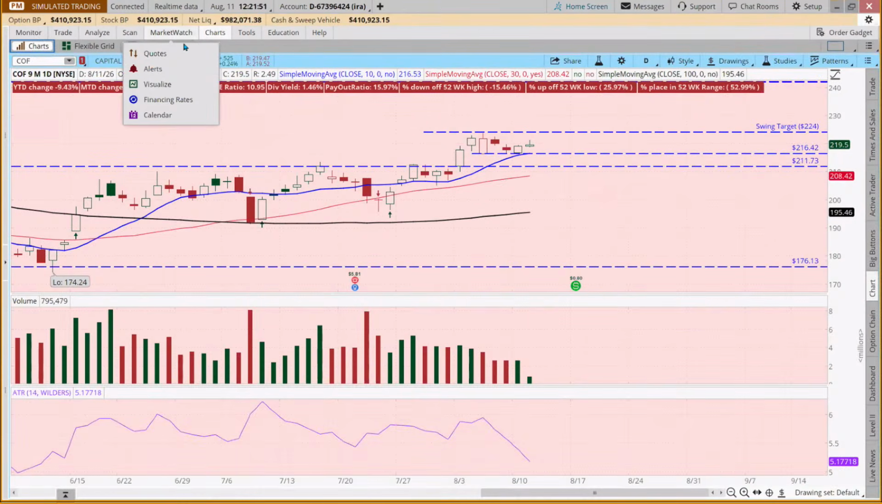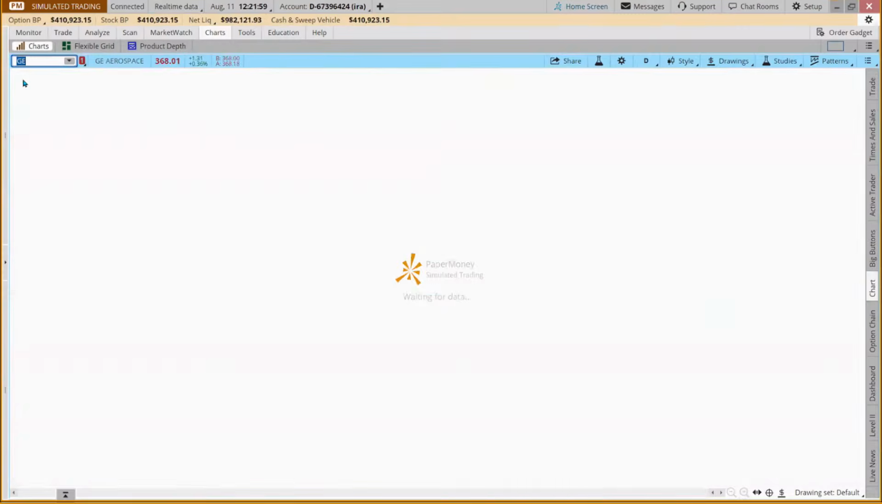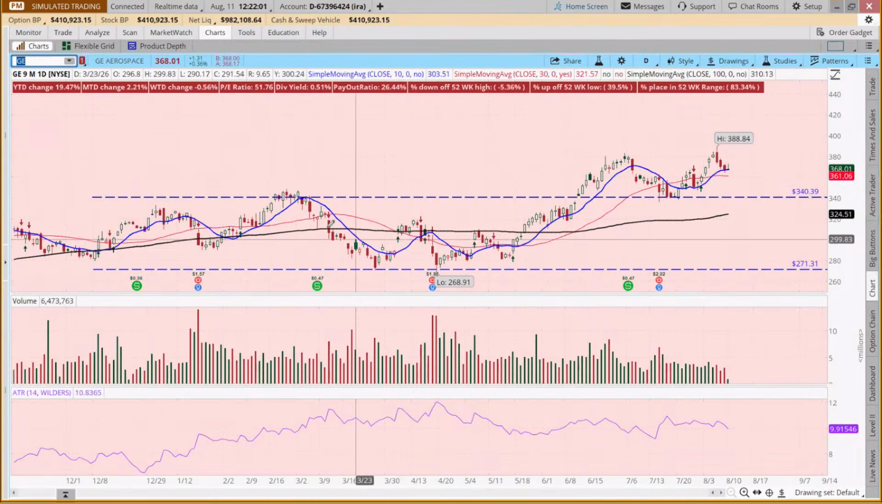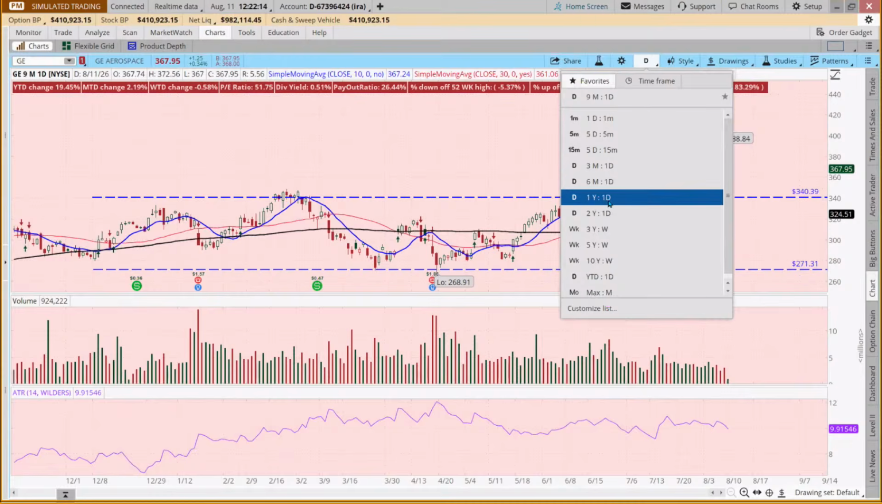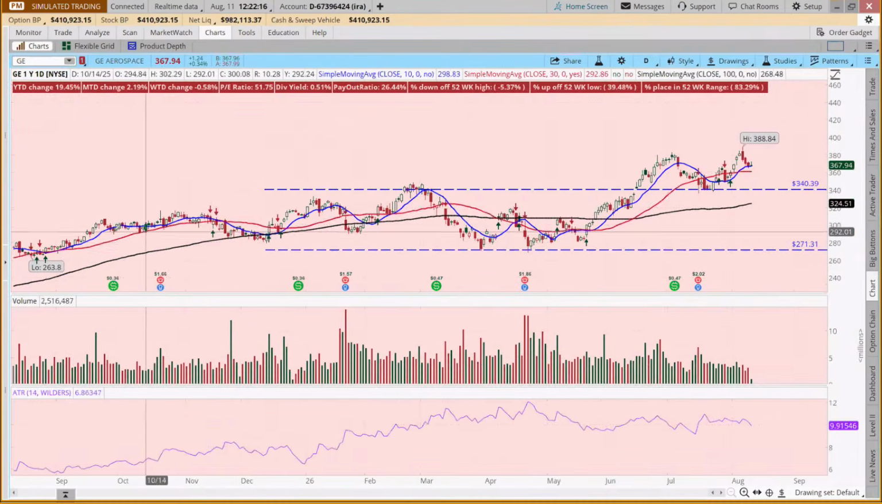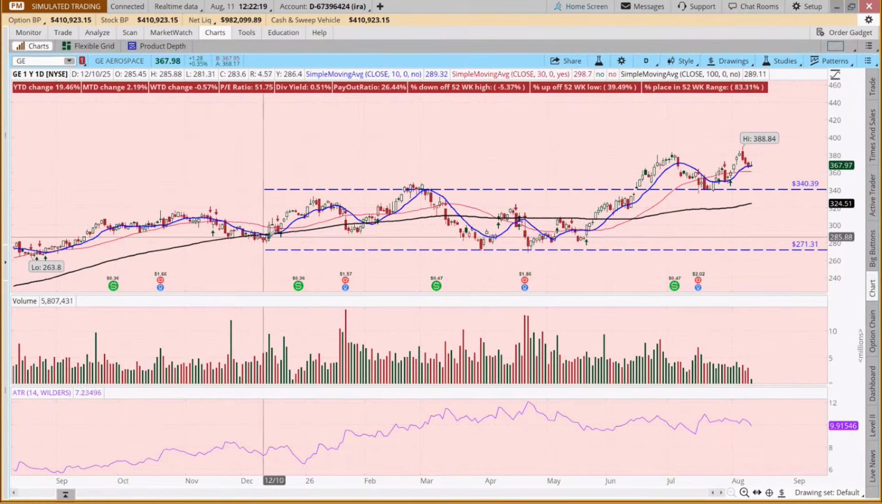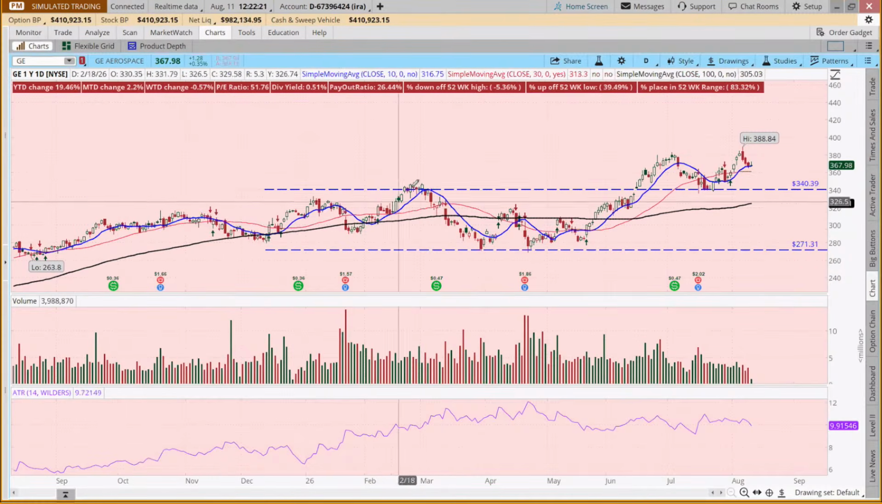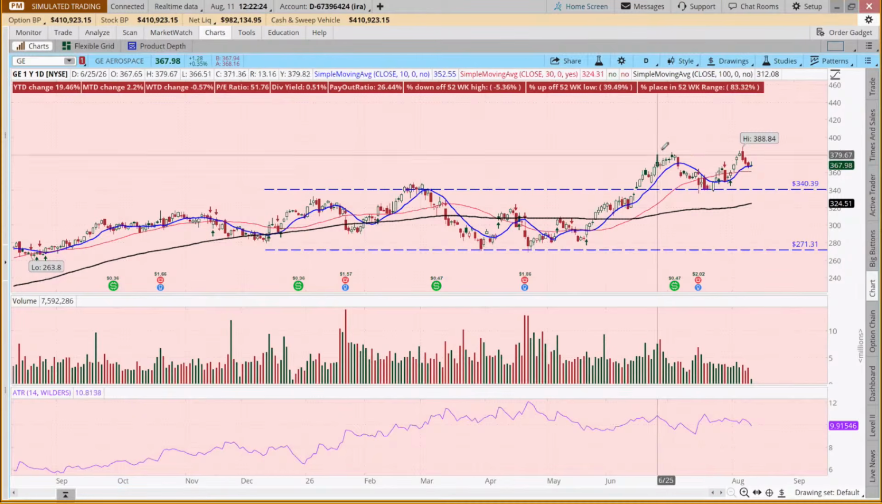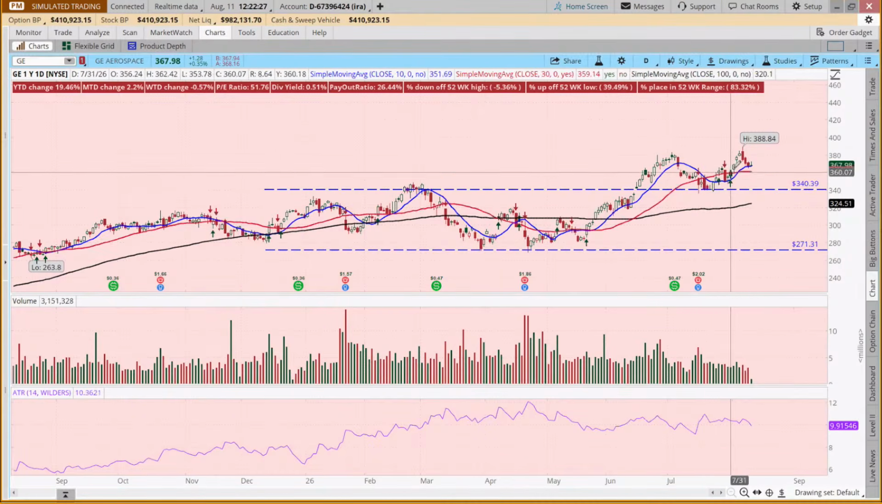So let's look at GE. So this is GE Aerospace. And it was in a period of consolidation. Like it was kind of trading in a range for months and months, wasn't it? Like if we make this a 1 year, it kind of, all the way back here, it was still trading in this range between 271 and 340. And then it broke out, it came back to retest and it moved again.